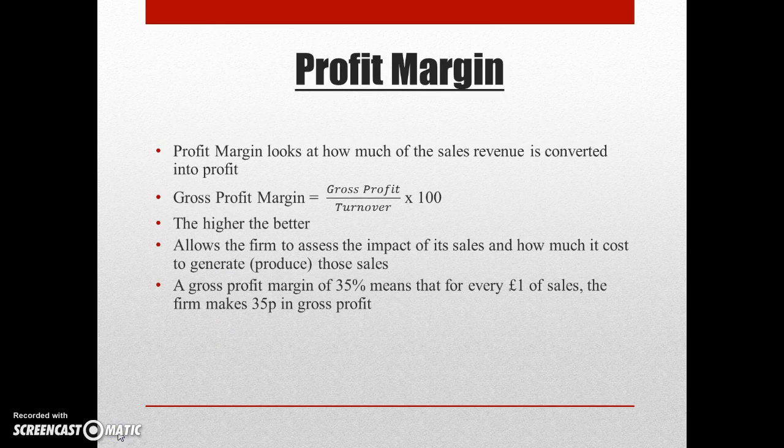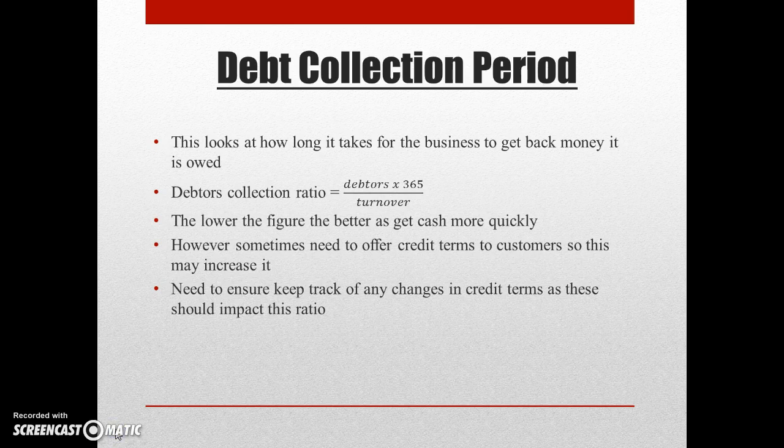Profit margin. Profit margin looks at how much of the sales revenue is converted into profit. Gross profit margin equals gross profit divided by turnover, times 100. The higher the better. It allows the firm to assess the impact of its sales and how much it costs to generate those sales. A gross profit margin of 35% means that for every £1 of sales, the firm makes 35p in gross profit.